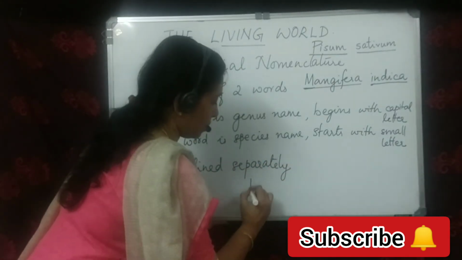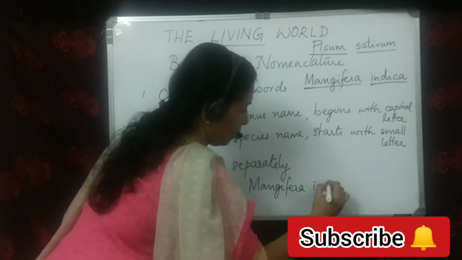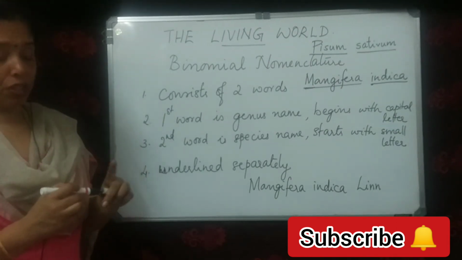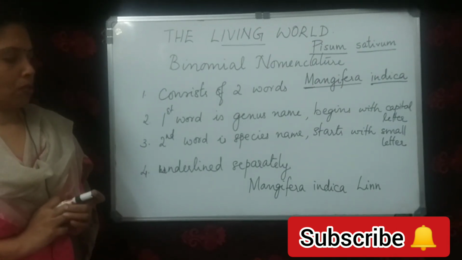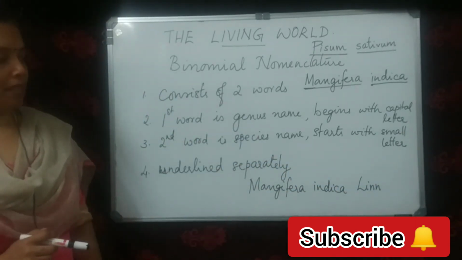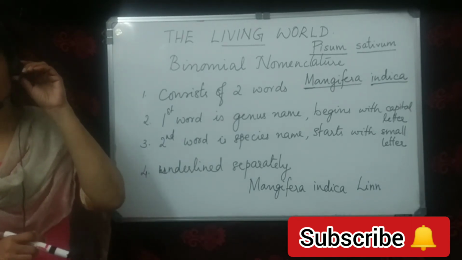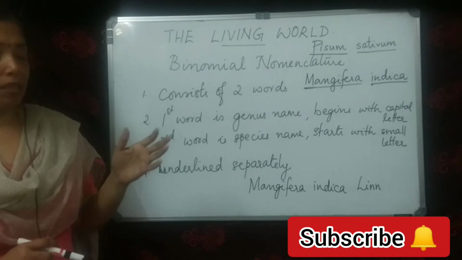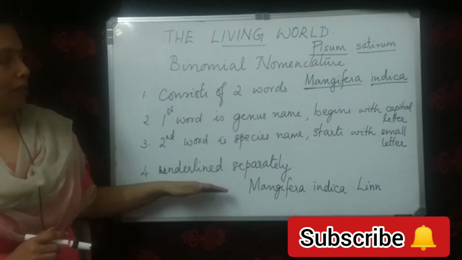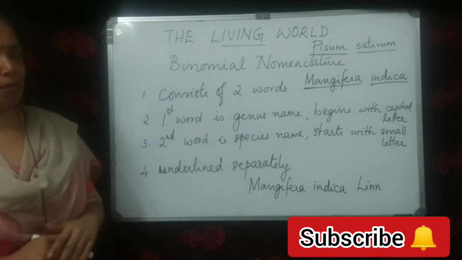Once again, Mangifera indica Linn. That is the abbreviation of Linnaeus. So when we see such abbreviations after the specific epithet, it is actually the author. Author here refers to the person who has described the species or who named the species first. These are the rules which you should know about the binomial system of nomenclature.